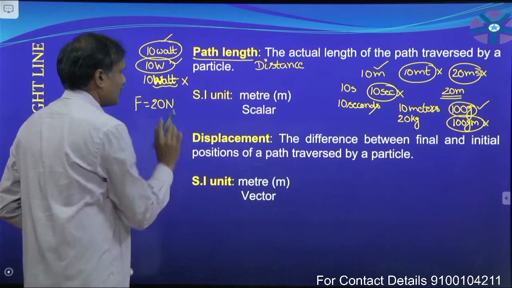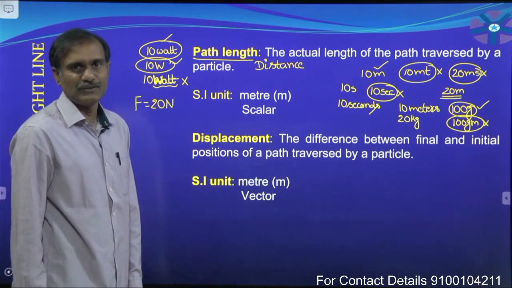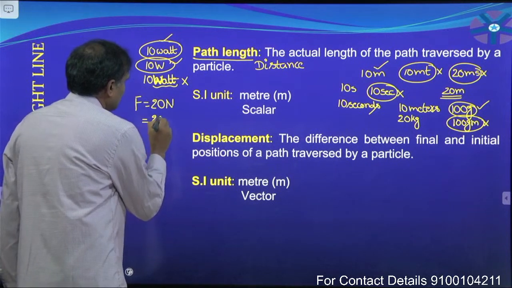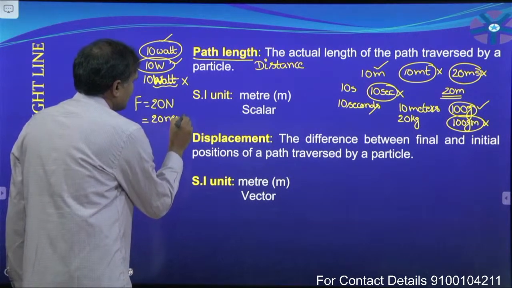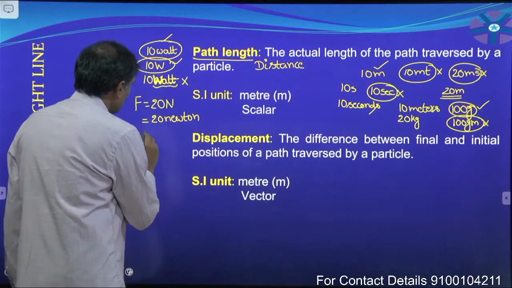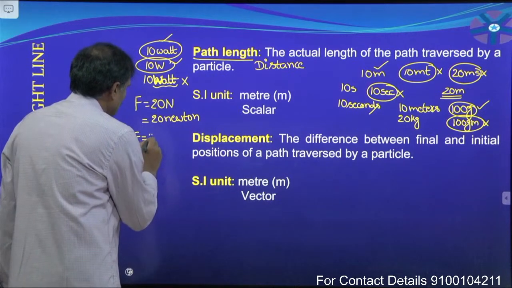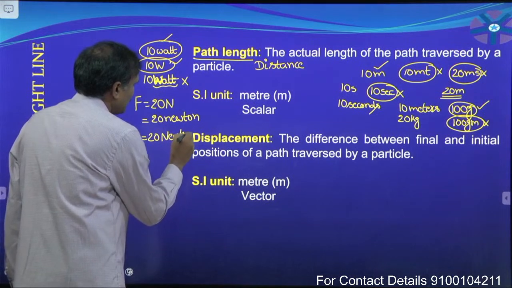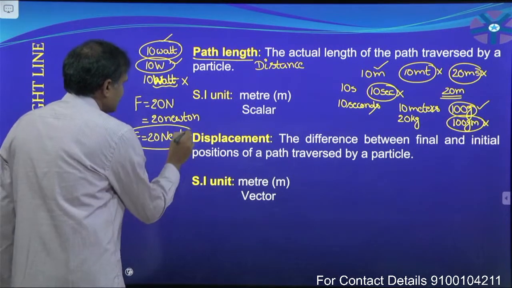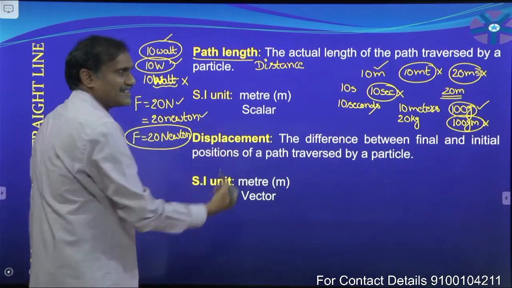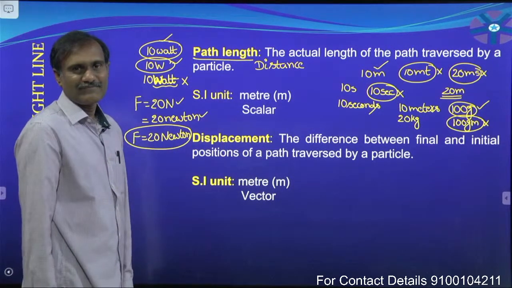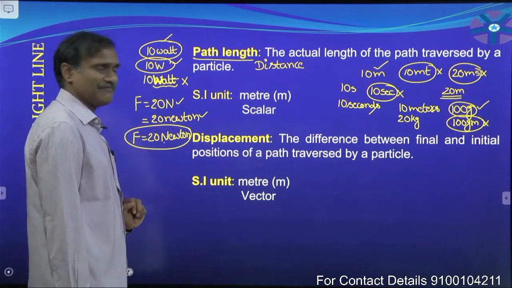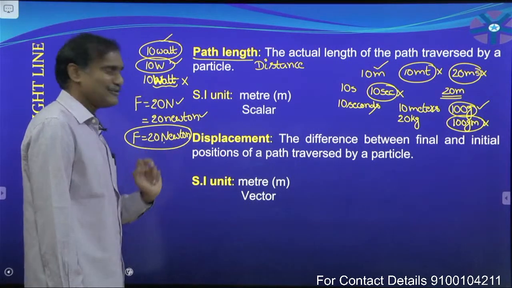Now, force acts on a body, F is equal to 20 newton, or it is equal to 20 N. You represent it in this manner. Do not use F is equal to 20 capital N E W T O N. Do not use this. These two are the correct representations. Why? Here it is a scientist name. It is not the unit.